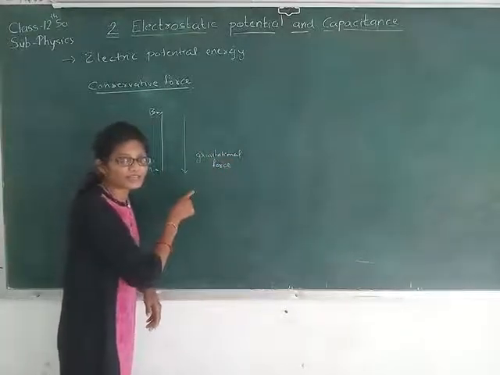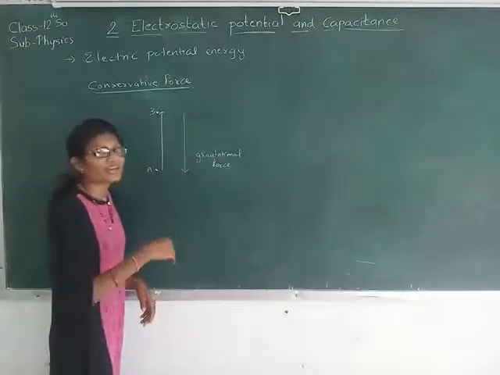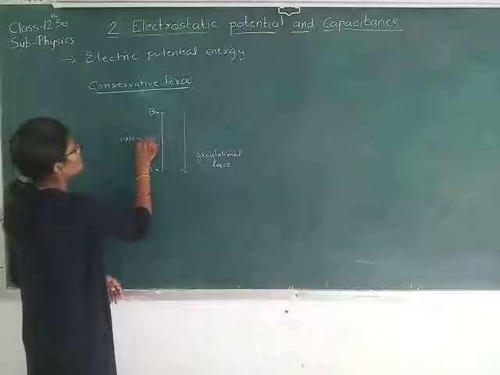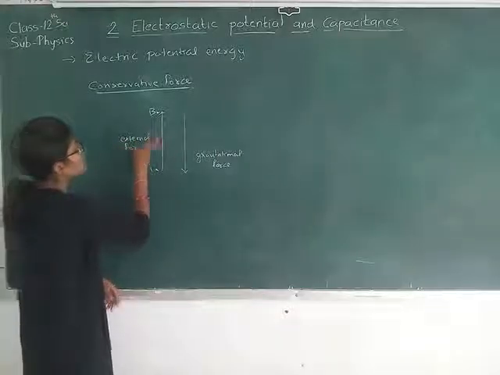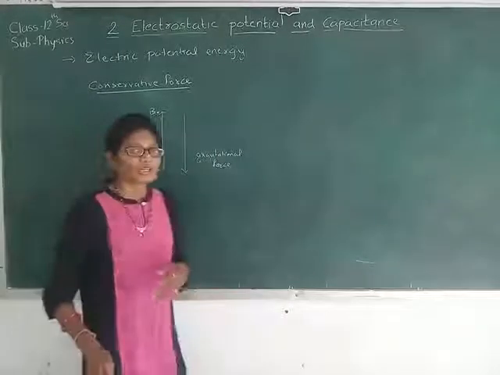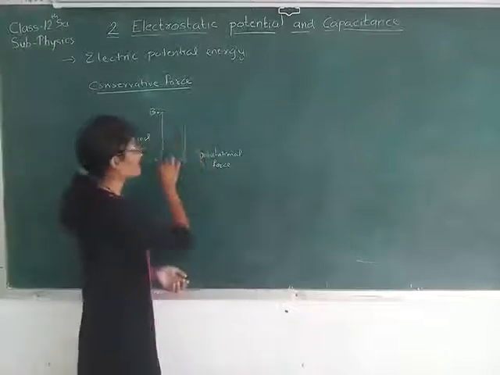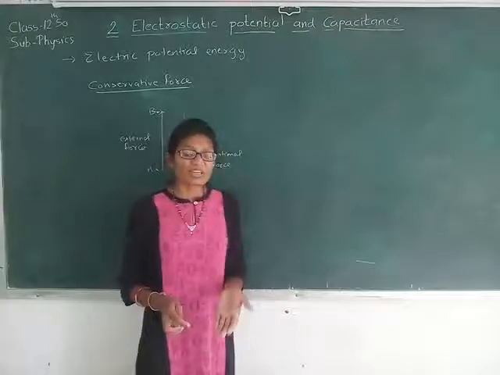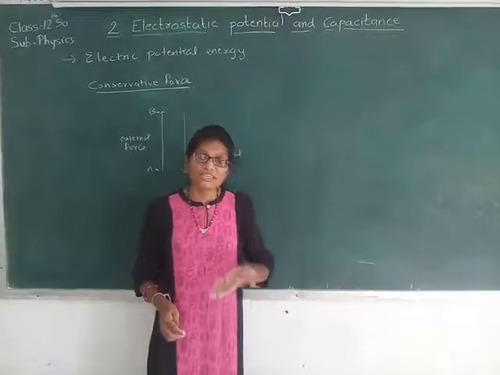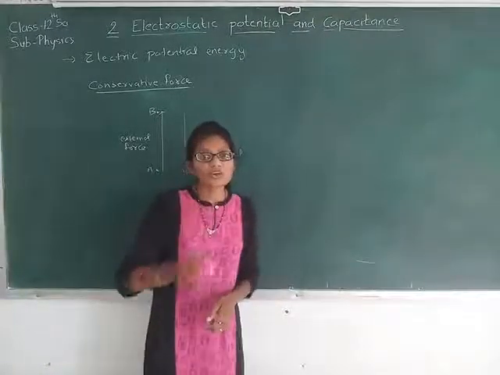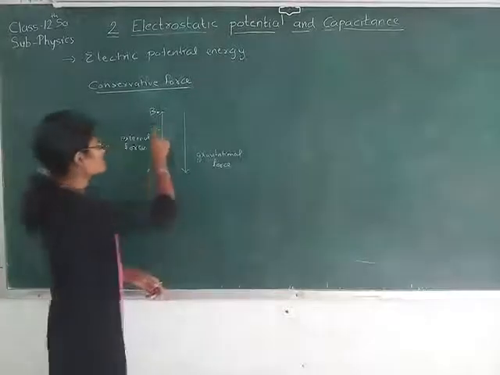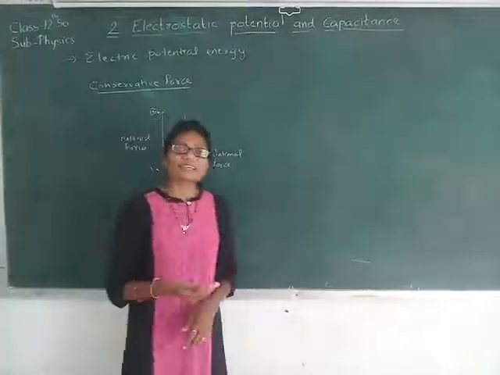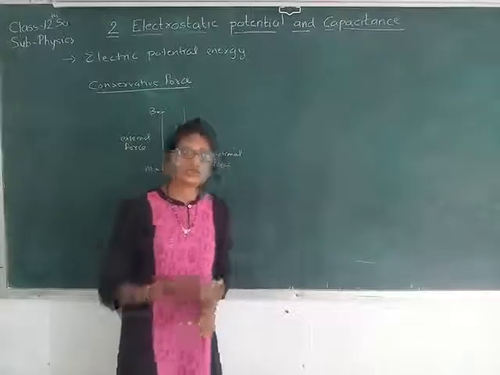Against this gravitational force, I need to provide an external force to take the object at a height from A to B, right? That means I am providing the external force and the object is displaced by this distance, from A to B. So, the work is said to be done by this external force.